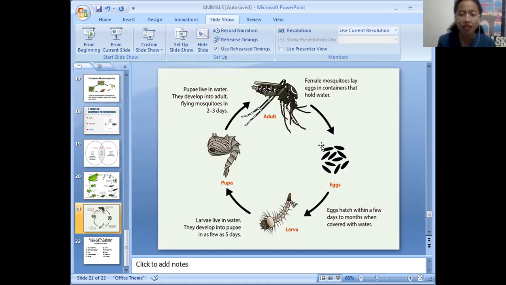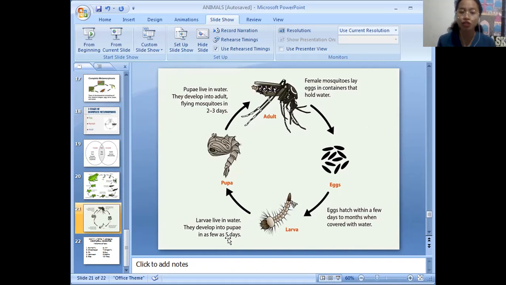Do you love mosquitoes? So first, female mosquitoes lay eggs in containers that hold water, and mostly the water is stagnant. Eggs hatch within a few days to months when covered with water, and then turn into larvae. Larvae live in water.